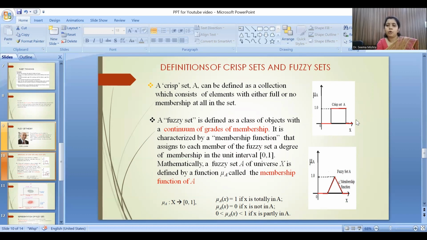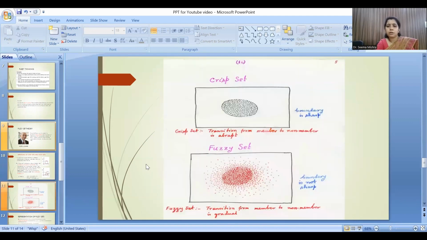In the case of a crisp set, we have only 0 and 1. But in this case, we have the degree of membership, which lies between 0 and 1. So this is the pictorial representation of a crisp set and a fuzzy set. We can say that in the case of a crisp set, the boundary is sharp and the transition from members to non-members is abrupt. But in the case of a fuzzy set, the boundary is not sharp and the transition from members to non-members is gradual.